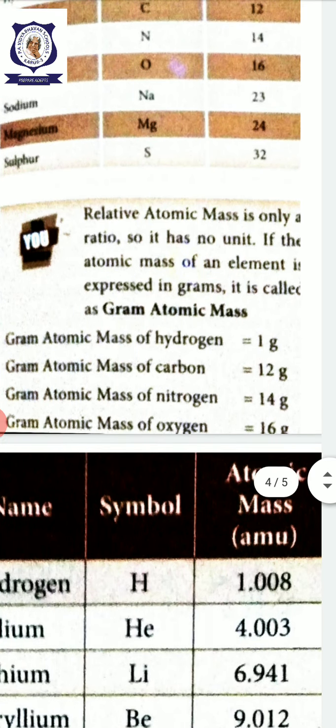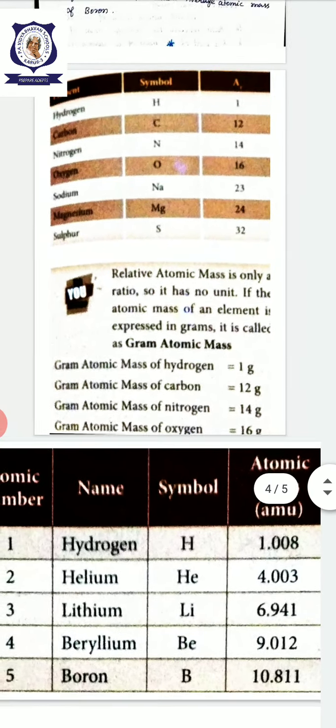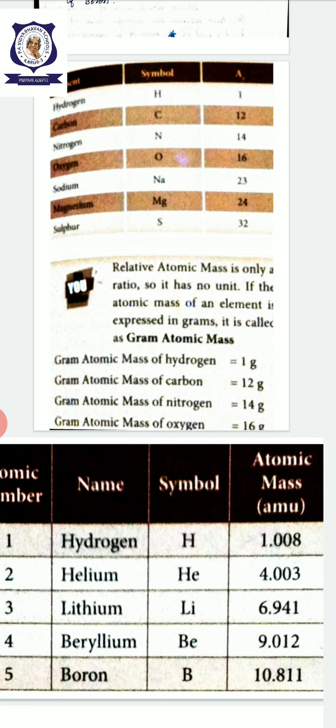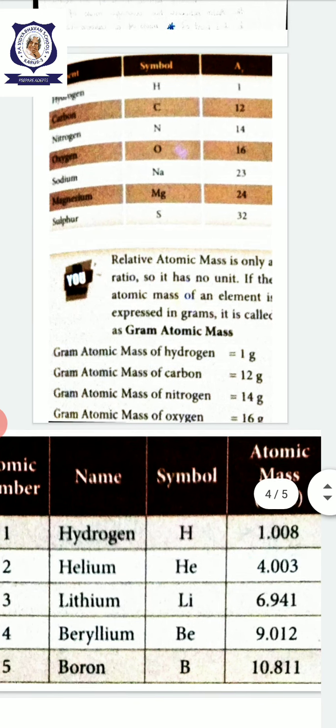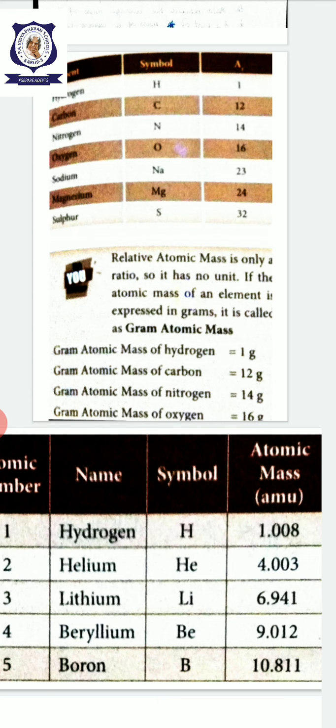One more thing, some values of atomic mass. Hydrogen, symbol H, its atomic mass is 1.008. Helium, symbol He, its atomic mass is 4.003 atomic mass unit.